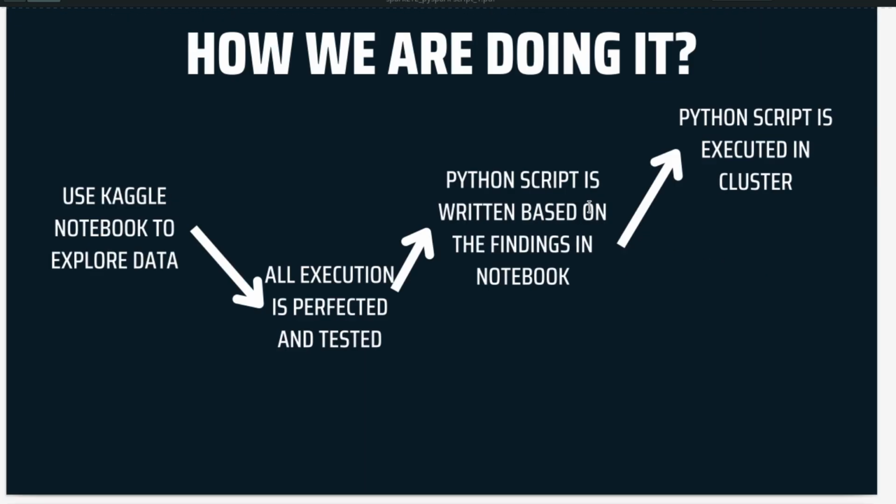Okay. How are we going to do it? We are going to use a Kaggle notebook to explore some data. We are going to check all the execution and perfect it. Then write a Python script that can be submitted to Spark as a job, and then we execute it in the cluster. Simple 4 steps.